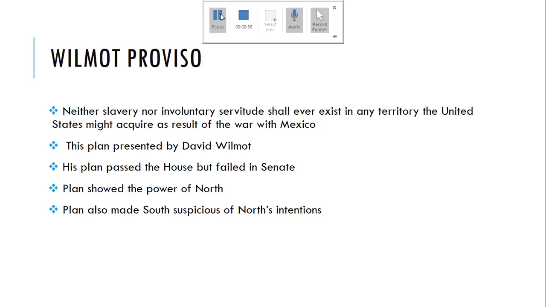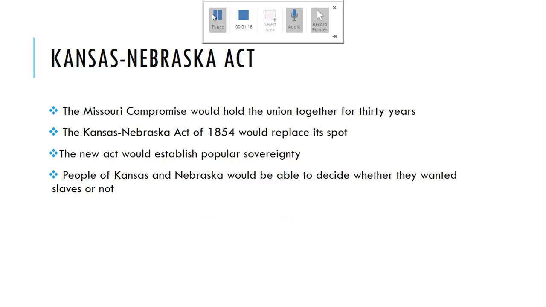Wilmot Proviso. Neither slavery nor involuntary servitude shall ever exist in any territory in the United States. This plan was presented by David Wilmot. His plan passed in the House but failed in the Senate. The plan showed the power of the North but also made the South suspicious of the North's intentions.